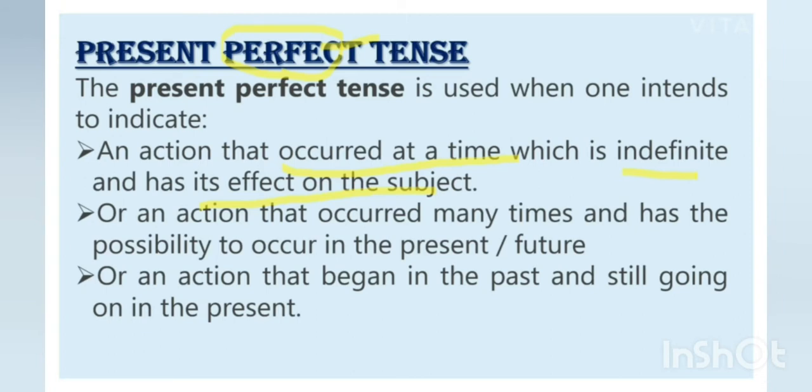And that action still has the effect on the subject, the one who was performing the action. Clear? And it is also used to indicate an action that occurred many times and has the possibility to occur in the present or future. Means in future also it can occur. Also, this tense is used to indicate an action that began in the past and is still going on in the present. So this is what exactly present perfect tense is.